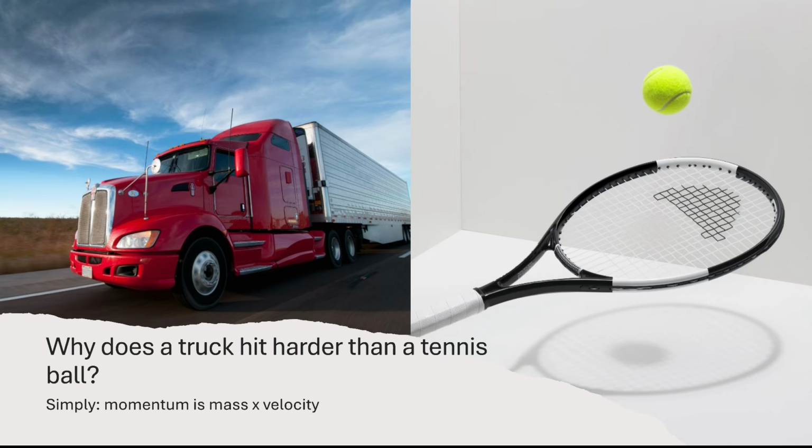Let's see a common application. Why does a truck always hit harder than a tennis ball? Even if both objects are moving at a given velocity, the truck has a much greater mass, so it is much heavier. That's basically where momentum comes into play. Momentum is mass times velocity, and an object like the truck will have a large momentum either because it has a lot of mass, or it's moving really quickly. Because the truck's mass is so much greater compared to the tennis ball, it has a much greater momentum, and therefore it hits harder.